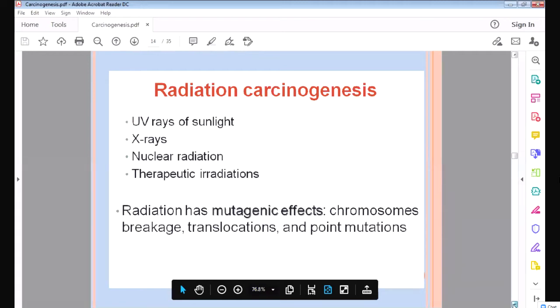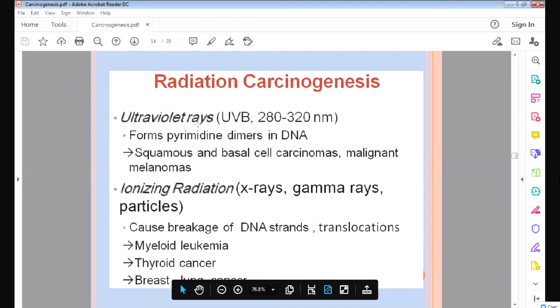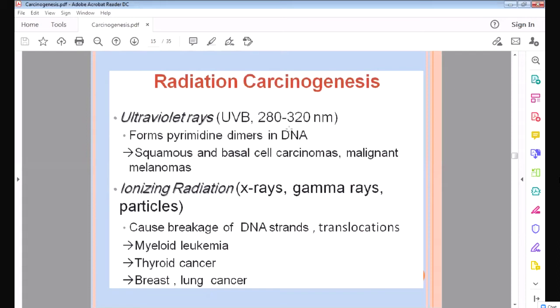So you can see the ultraviolet rays first. What it does, it damages the DNA. It causes pyrimidine dimers in the DNA. It damages the DNA and causes especially skin cancer. You know, squamous cell carcinoma, basal cell carcinoma and malignant melanoma. These are all skin cancers, cancer of the skin. So it causes cancer of the skin.